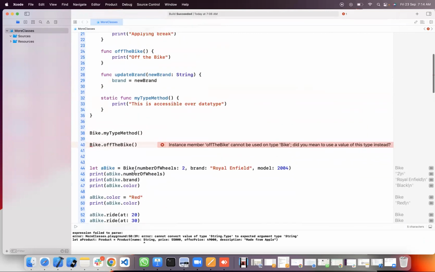Basically, simple thing is methods are two types. One is instance method, another one is type method or class method or static method. All three are the same. Let me write.